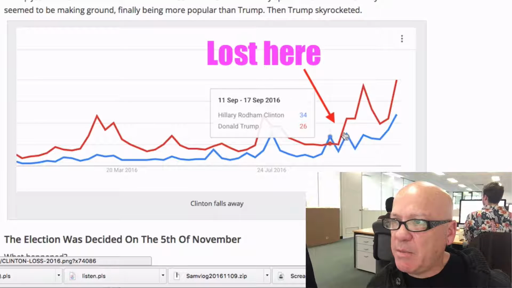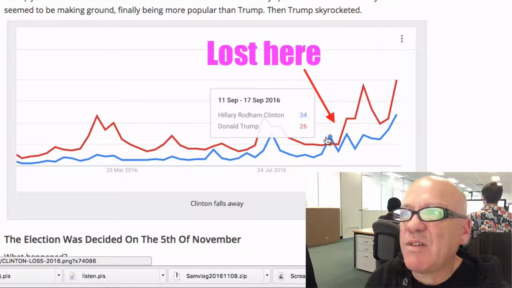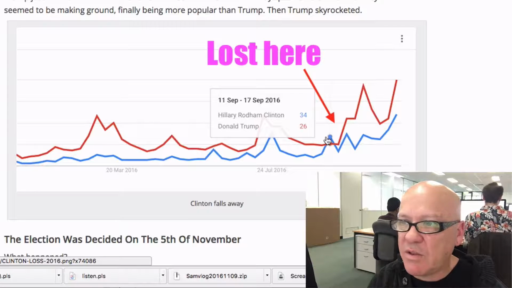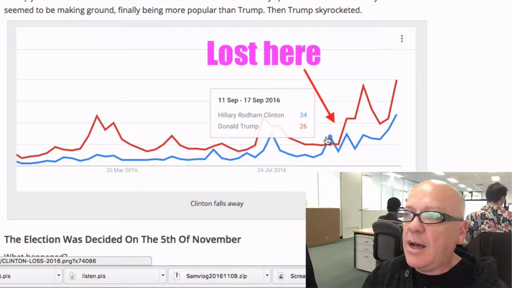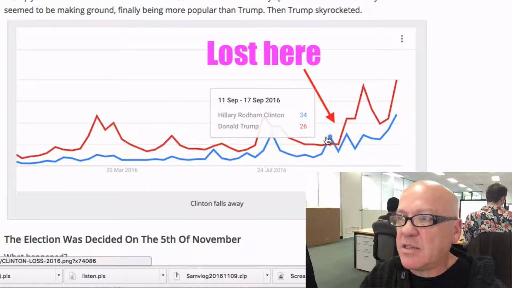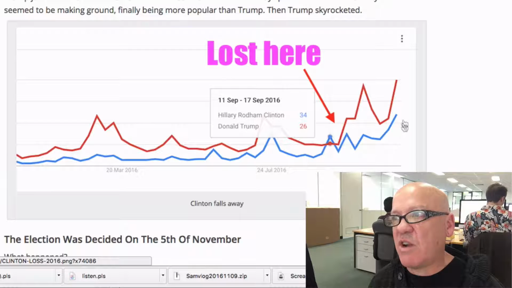But the race seemed to be lost in that last, well, they say the last week, but really, Clinton didn't really survive after the week of 11th to the 17th of September. If you look at search volume as the criteria that you were going to win, and for the sake of this exercise we are, Clinton really lost about here. And then it just really struggled to get back.